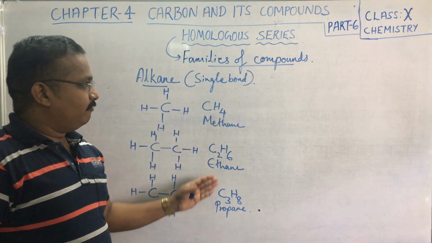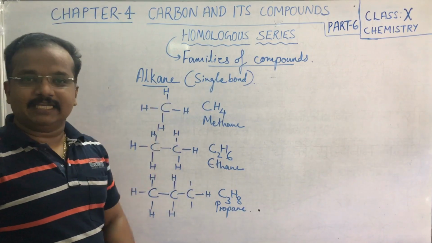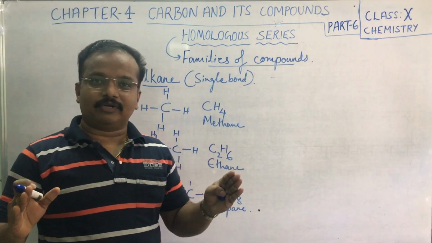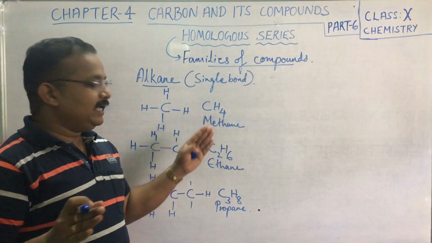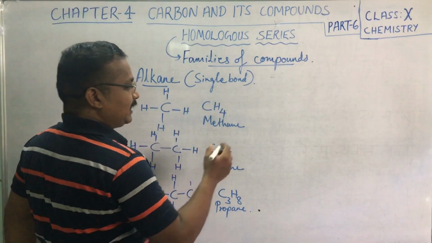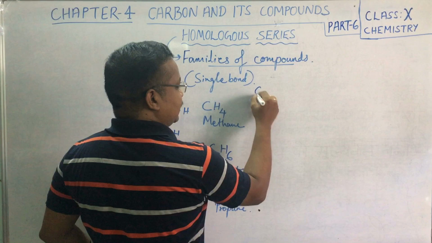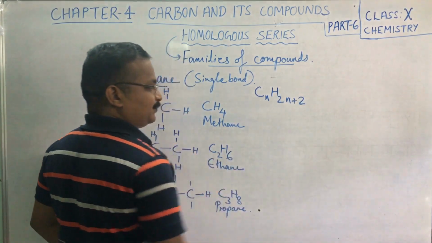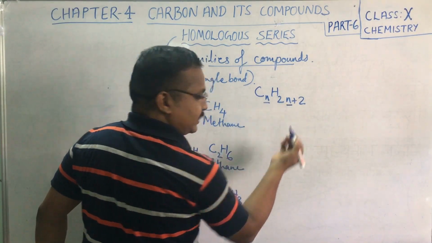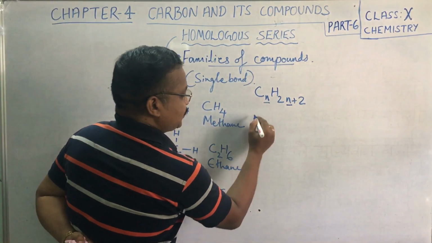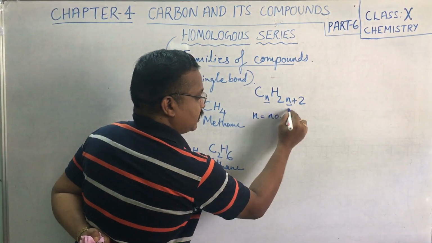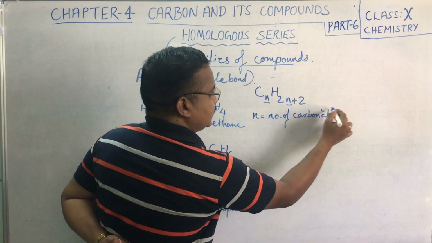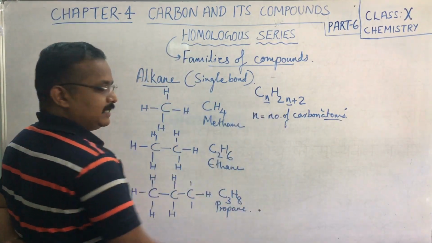This is a homologous series of alkanes, we can say. The most important thing about a homologous series is that its members have a general formula. In case of alkanes, the general formula is CnH2n+2. Here n stands for the number of carbon atoms, which we represent as Cn.